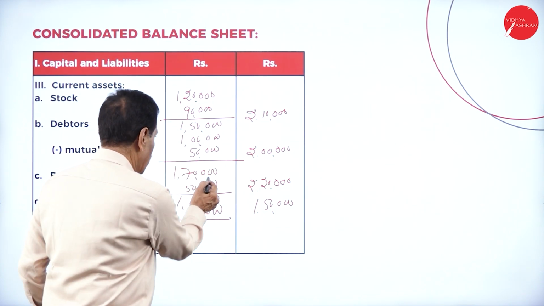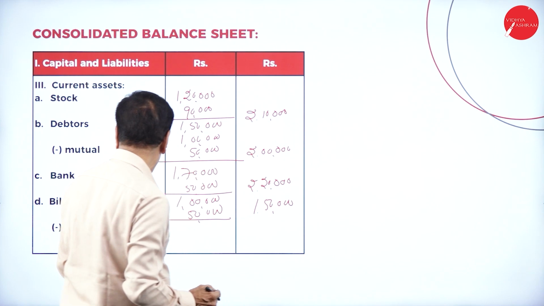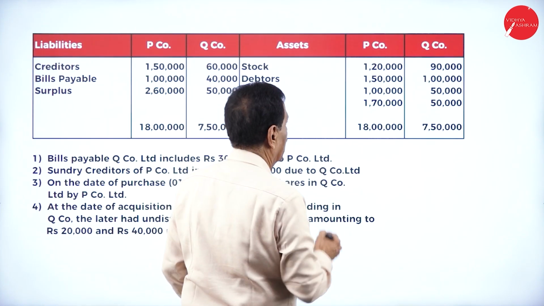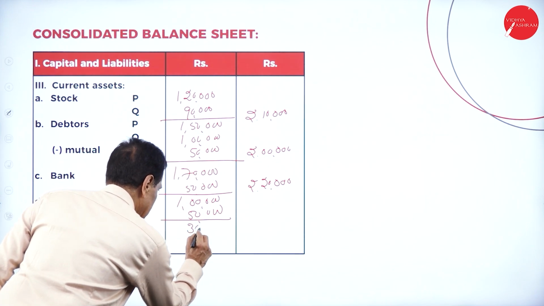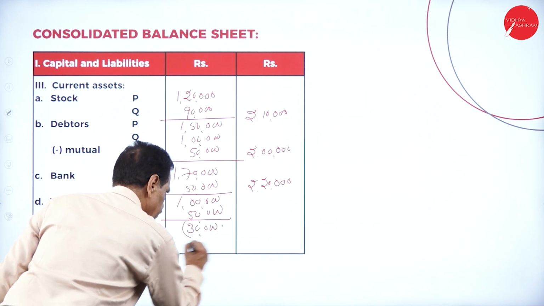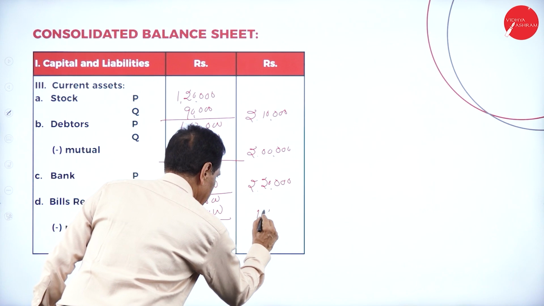Cash at bank 1 lakh 70 plus 50, 2,20,000. Bills receivable 1 lakh plus 50,000 minus mutual 30,000, this is 1,20,000.